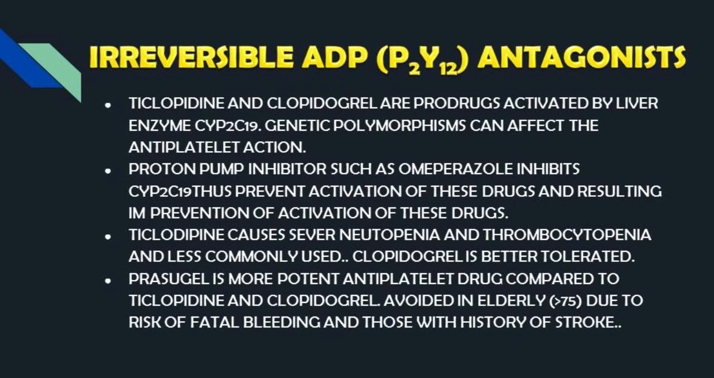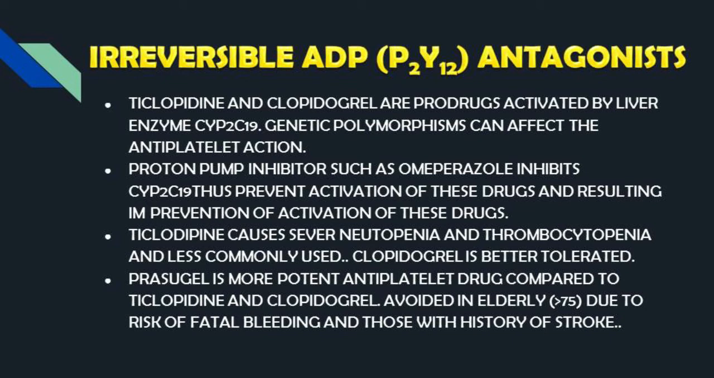Irreversible ADP P2Y12 antagonists. Ticlopidine and clopidogrel are prodrugs activated by the liver enzyme CYP2C19. Genetic polymorphisms can affect the antiplatelet action. Proton pump inhibitors such as omeprazole inhibit CYP2C19, thus preventing activation of these drugs.